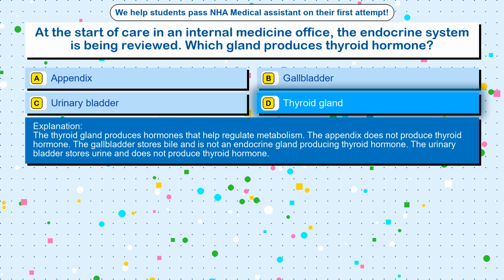The thyroid gland produces hormones that help regulate metabolism. The appendix does not produce thyroid hormone. The gallbladder stores bile and is not an endocrine gland producing thyroid hormone. The urinary bladder stores urine and does not produce thyroid hormone.